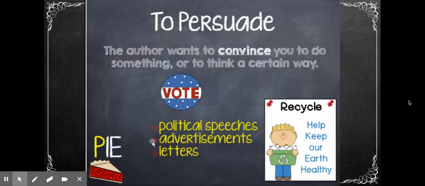When you persuade, the author wants to convince you to do something. Some examples of persuading are political speeches. We're in the year 2020 in a strange time, so you probably see the governor and the president talking a lot, and they're giving you facts, but they want you to listen to them. So they're trying to persuade you. Advertisements, things that want you to buy something. If you're sitting at home and you see a commercial on TV for a new video game, they're going to persuade you to buy it.